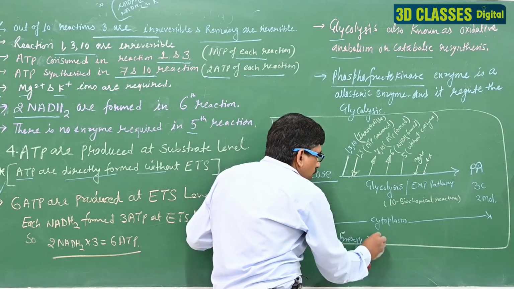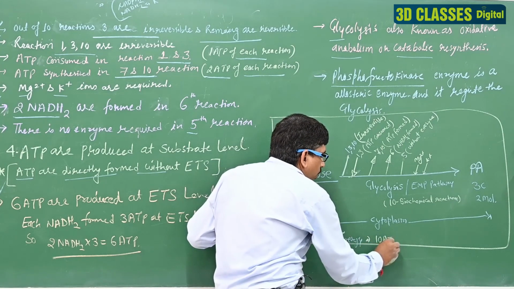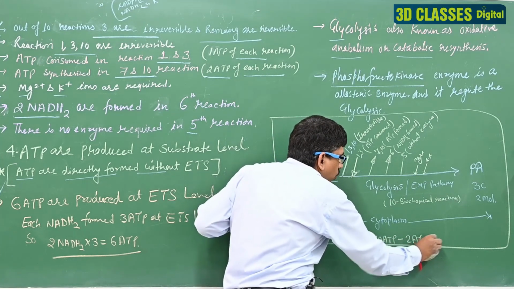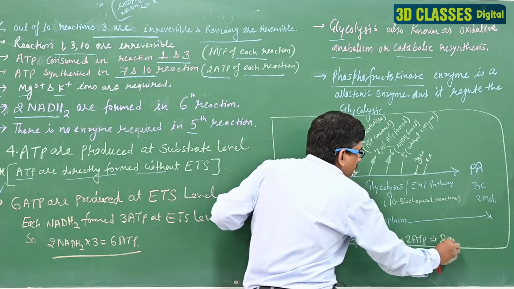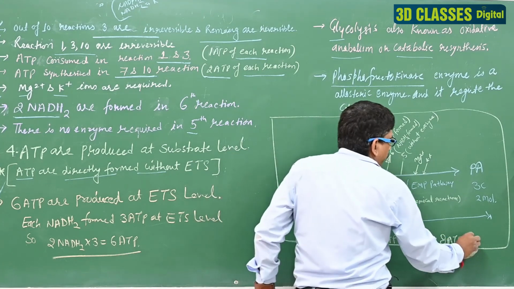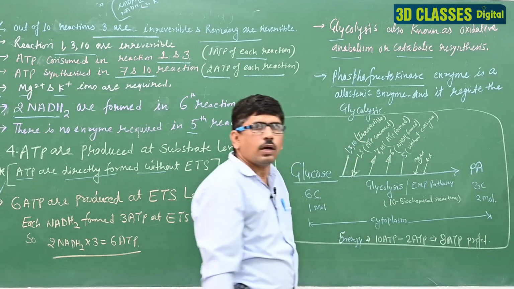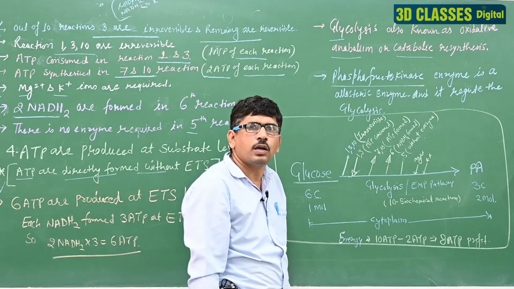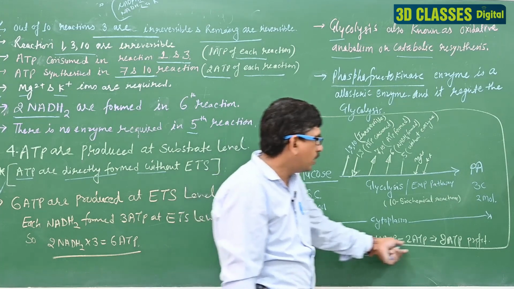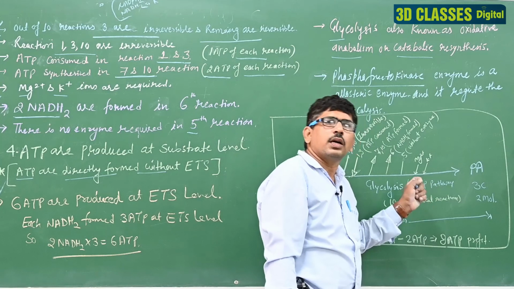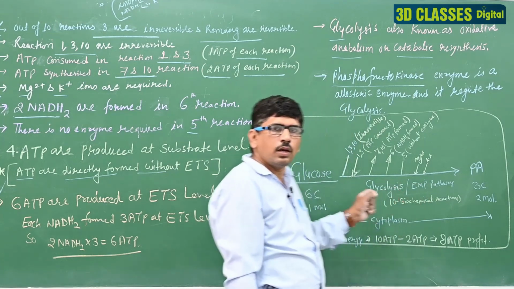Total 10 ATP are formed. Out of that 2 ATP are consumed, so 8 ATP profit. How many ATP are profit? 8 ATP are profit. Clear? That is the glycolysis theory. Clear? You wrote down